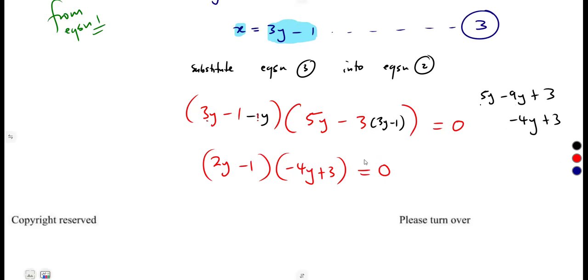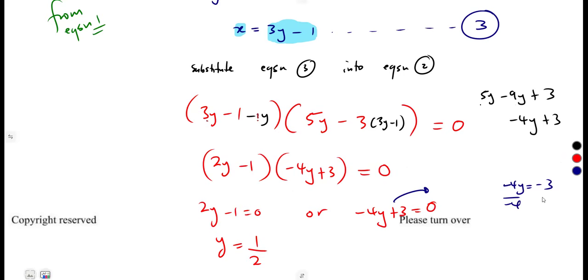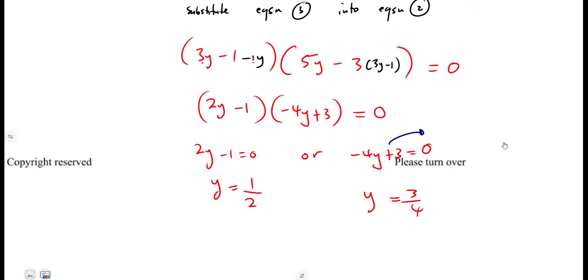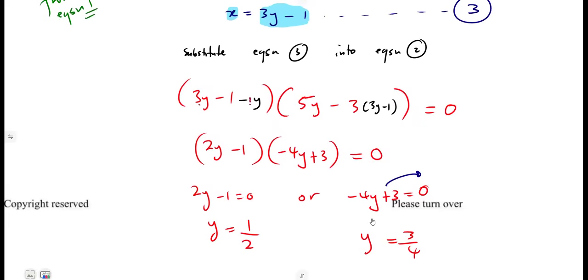Guys, this is still the zero product. Remember, the product of two brackets giving us a 0 means one of these brackets has to be equal to 0. So y is equal to what? Minus 1 to the other side, that's positive 1, then you divide by 2. In this case, you're going to take 3 to the other side, so minus 4y is equal to minus 3, then divide by negative 4. So at the end, y is equal to 3 over 4. So this is what you're going to have for the values of y: y is equal to 1 over 2 or 3 over 4.